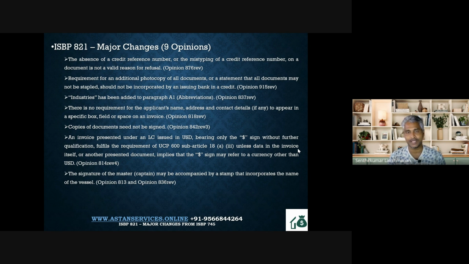We all know that. Now suddenly we are seeing a new practice that the owner's name is added with the ship's stamp showing the vessel name where the master is signing. This is normal. The opinion clarifies that you can accept it.